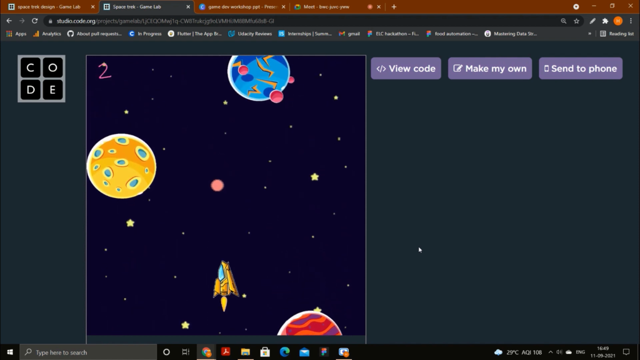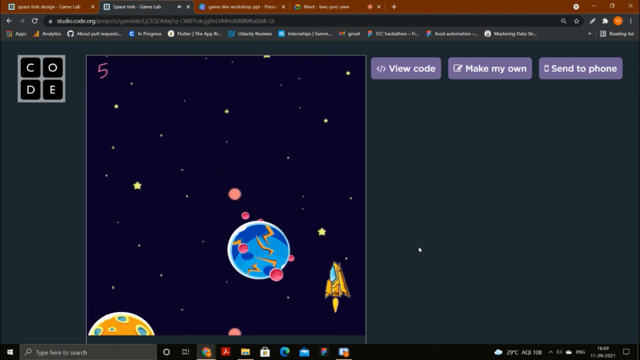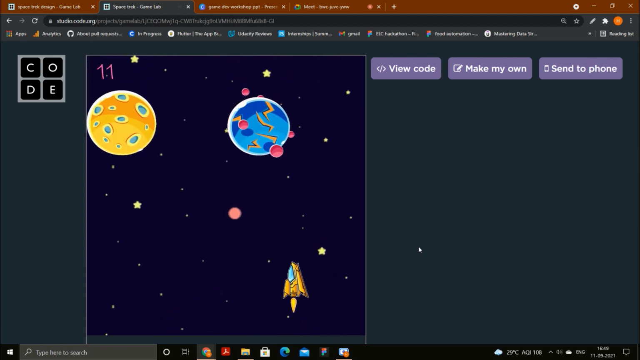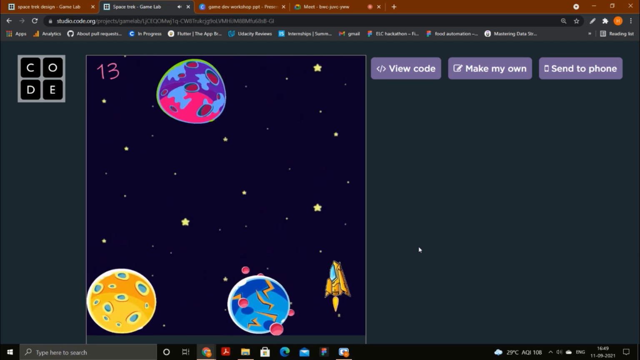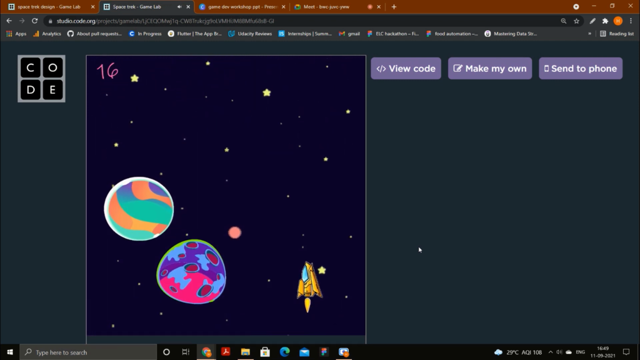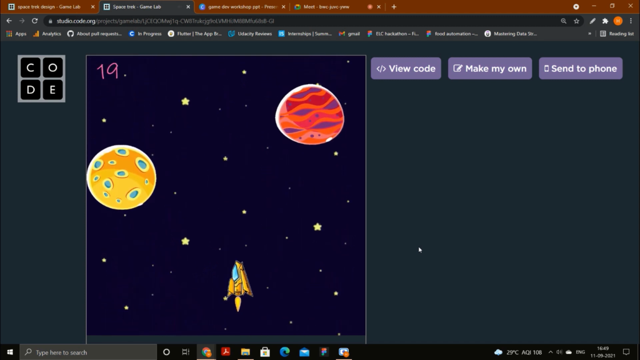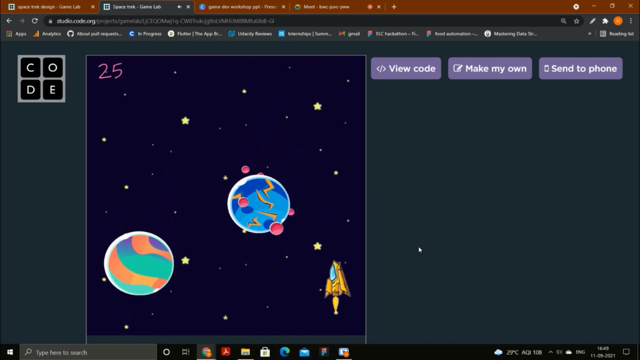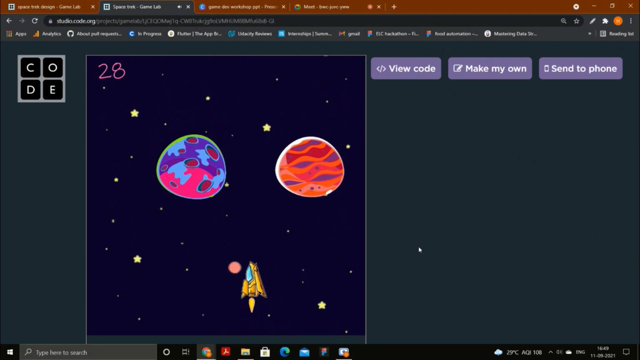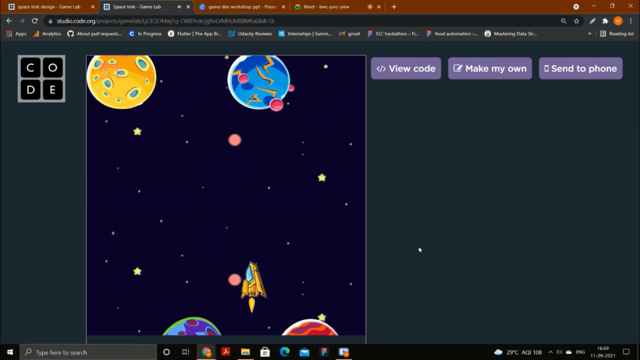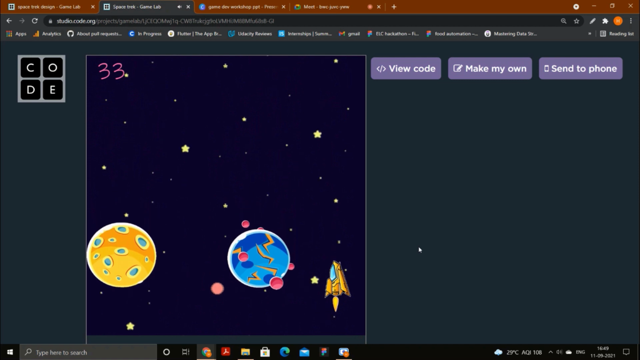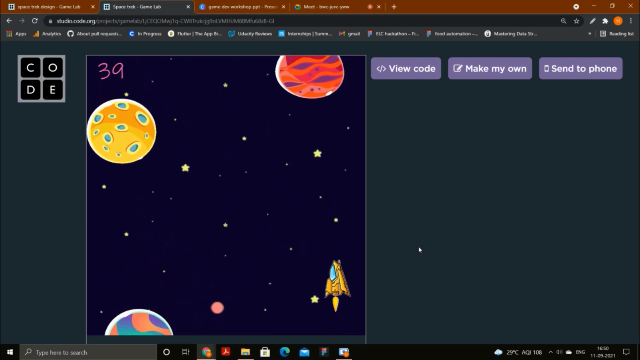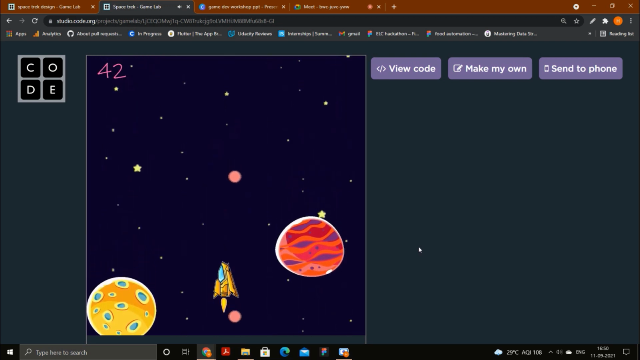So this is the game. Just try to understand what the components inside the game are and what is happening. There is a background in the game, and some planets are coming in the downward direction. This is our spaceship, or you can say our rocket, and we need to travel through the planets. There is a score as well, and the score is increasing by one, like 38, 39, 40.